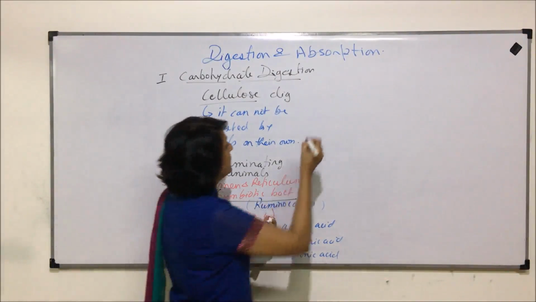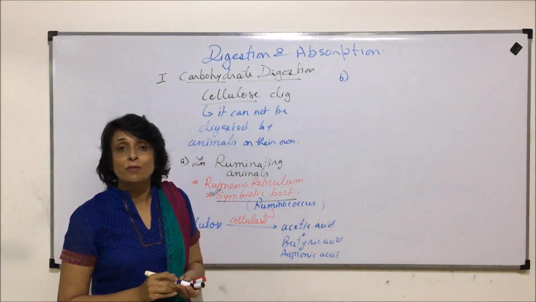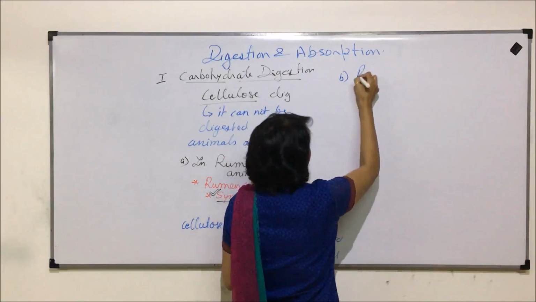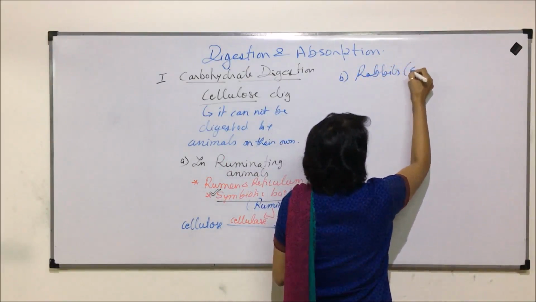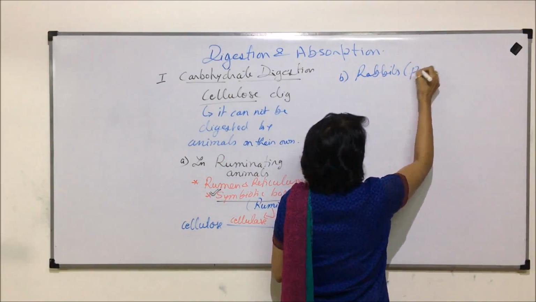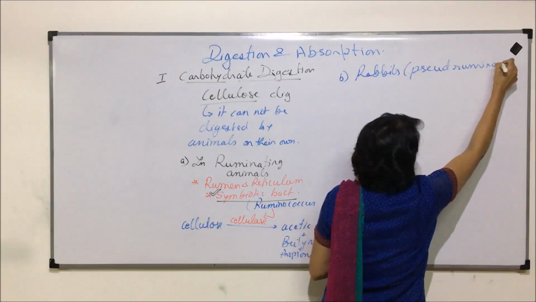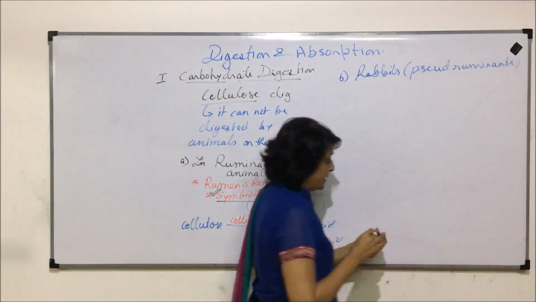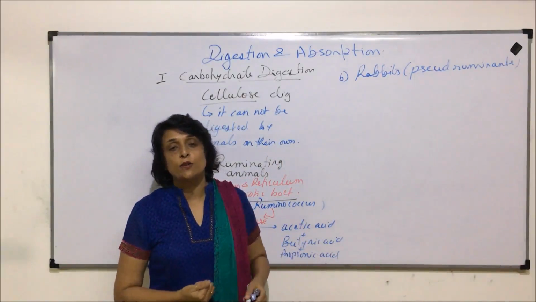The second category of animals, we call them pseudo-ruminants, like rabbits. In them, cellulose digestion takes place in the last part of the intestine.